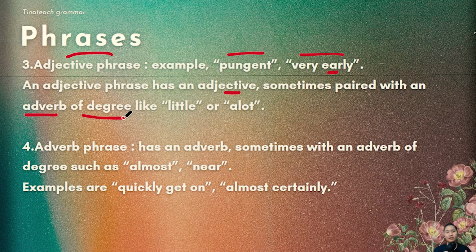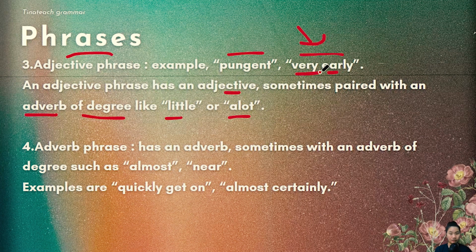So like the extent, to the extent of a severity, for example, like little or a lot, few. Now the adverb of degree in this example is very, okay?